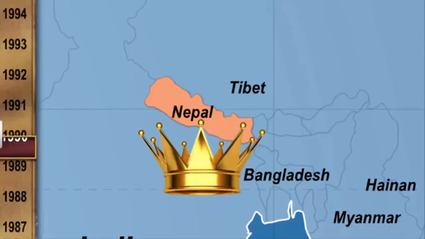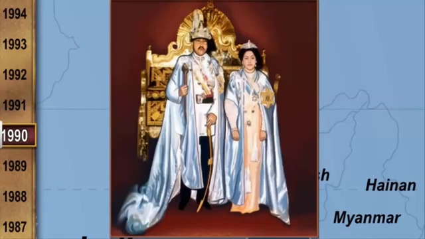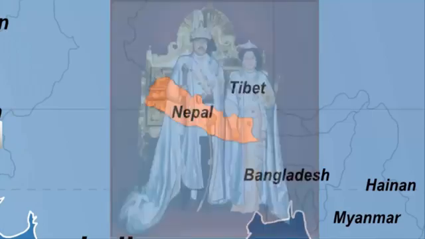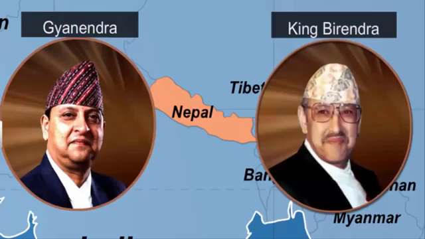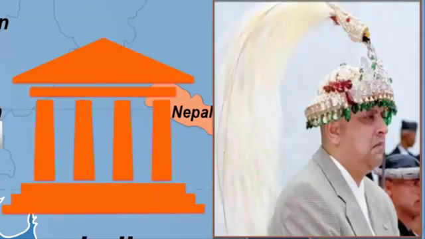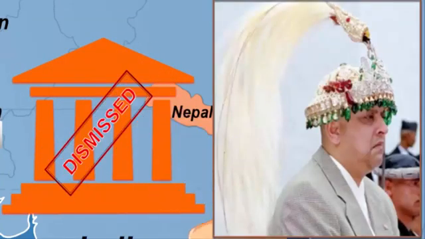In 1990, Nepal became a democracy where the king formally remained head of the state and the real power was exercised by elected representatives. However, Gyanendra, the elder brother of King Birendra, was not in favor of democratic rule. Taking advantage of the political turmoil following the death of the king, he dismissed the elected government and declared himself as the new king.